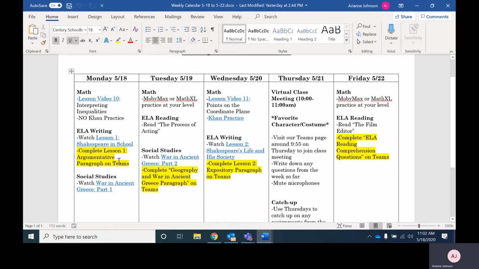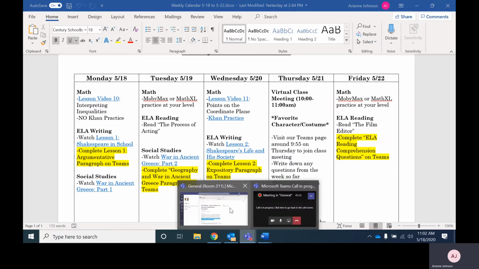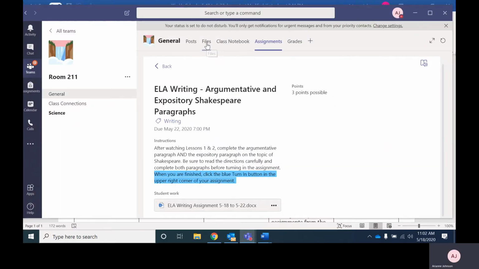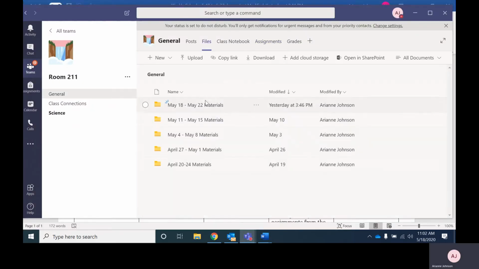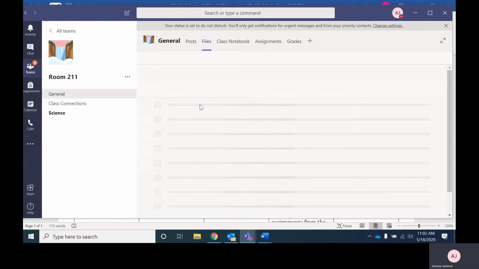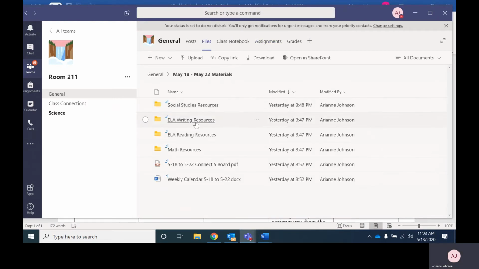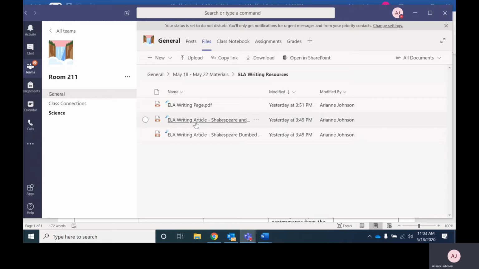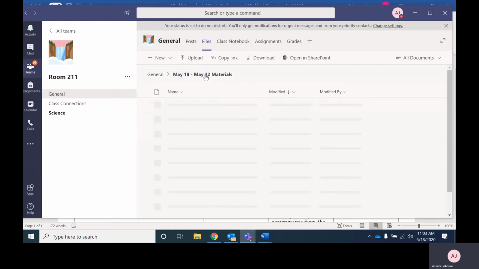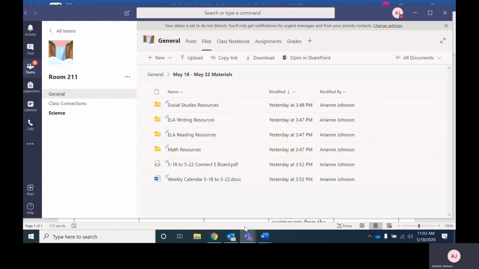So that's ELA writing. If you need to get linked to those articles, you can go to our files and you would go to writing resources because these are writing assignments. And so this is where you can find the articles on Shakespeare Dumbed Down, so where you're forming your opinion, and then Shakespeare and his society, where you're going to be explaining what his life was like. So those are the resources on Teams for you to use for that.